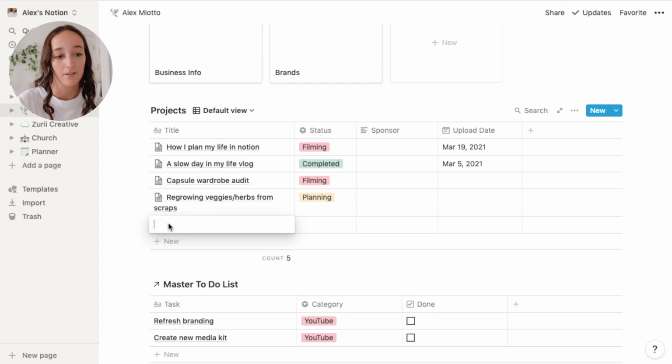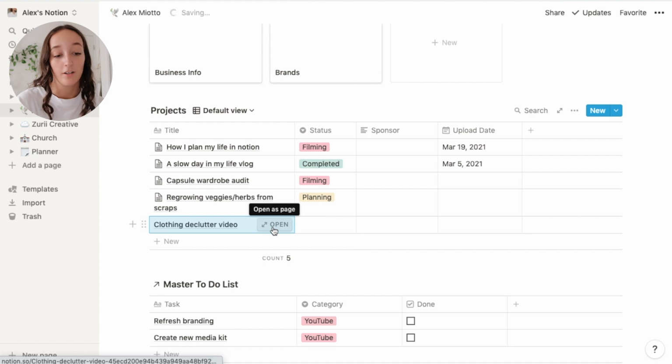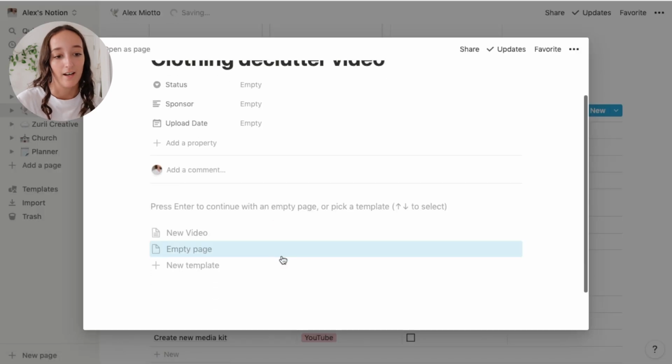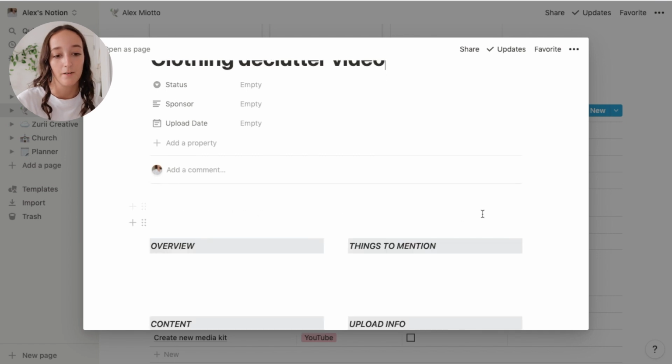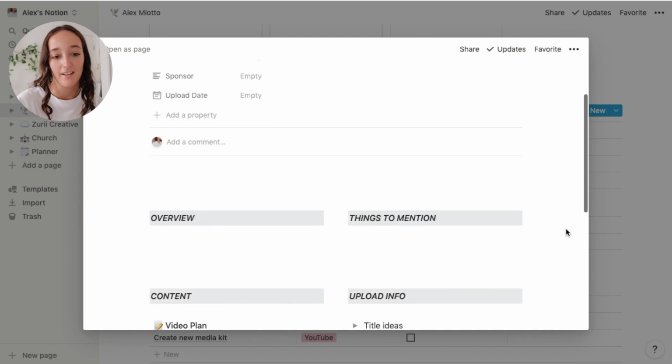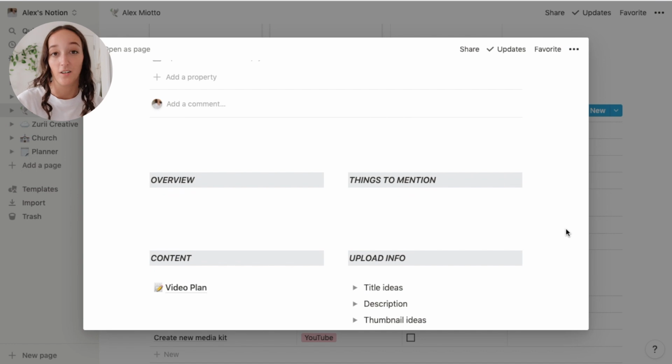So when I put in a new video, let's just say it's a clothing declutter video, I can open this page and then I have a template here that I've saved for new video. So I click on that and it brings up this template that I made that just has all the video information that I need to plan. So I have an overview section where I can just kind of type a bit of an overview of the video and any general ideas. Anything that I need to mention in the video can go there.